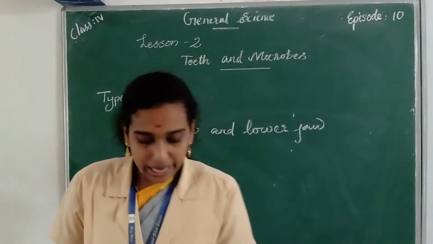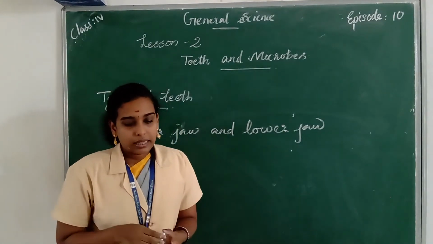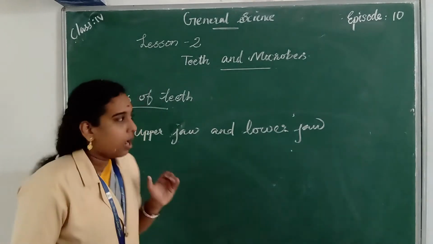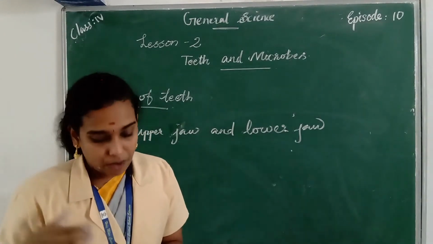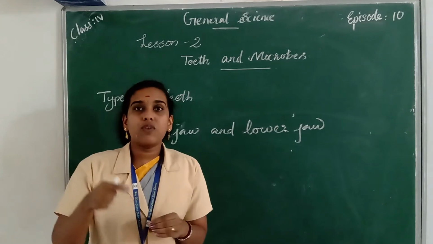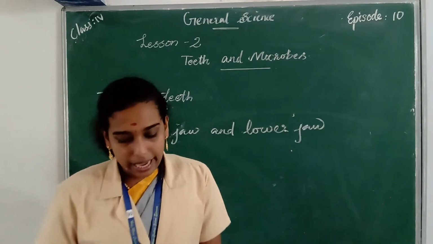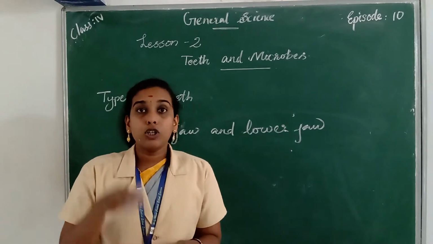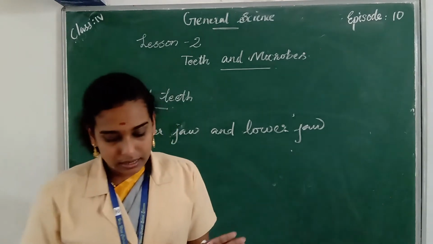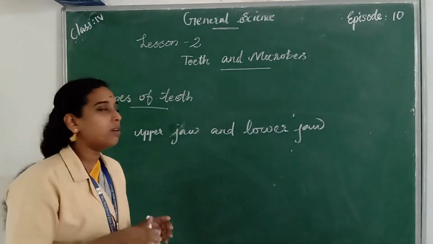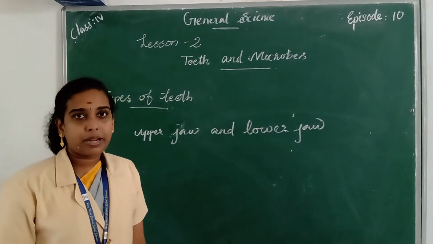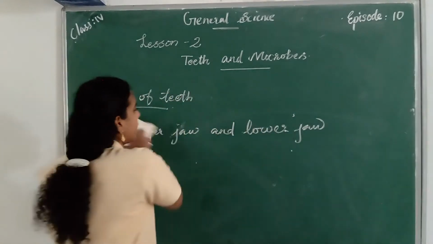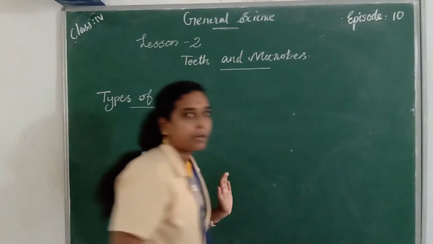We do not have any teeth when we are born. Therefore a newborn baby only drinks milk. It takes around 5 to 6 months to develop 1 or 2 teeth, and by the time the baby becomes 3 years old, he or she develops 20 teeth. The 20 teeth together are called milk teeth or temporary teeth. The first set of teeth in our mouth are known as milk teeth or temporary teeth.